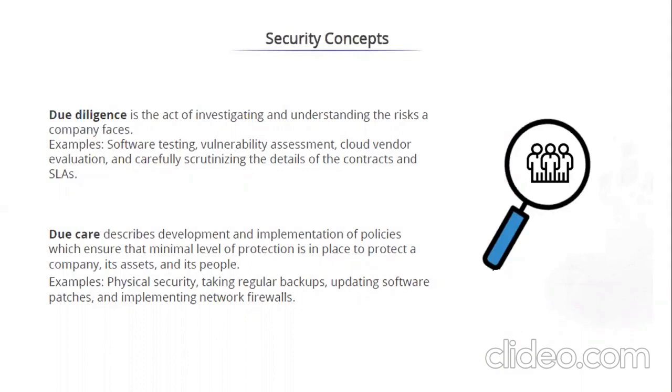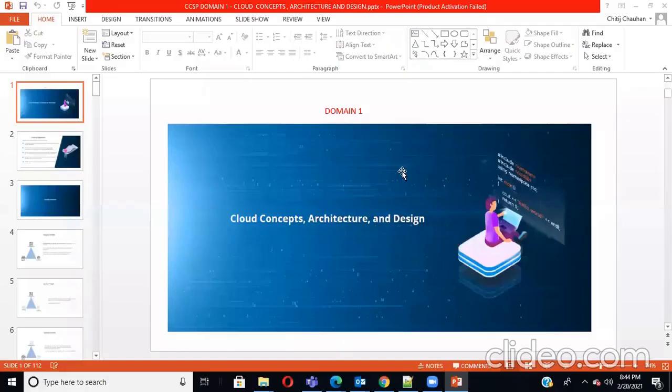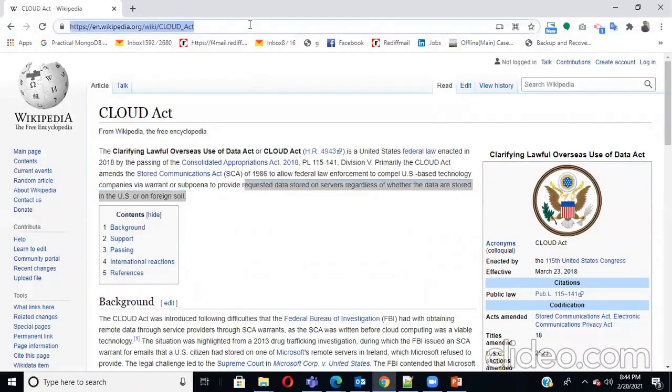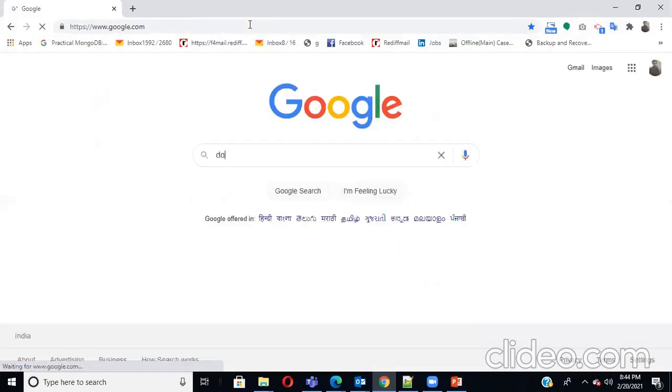Now the thing is that if you don't take regular backups, unless and until you have a DR setup in place, you may be suffering from a single point of failure. Your application can fail. Now a good way to test which sites are up would be to go on something called downdetector.com.